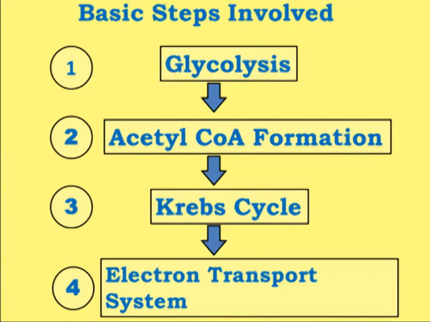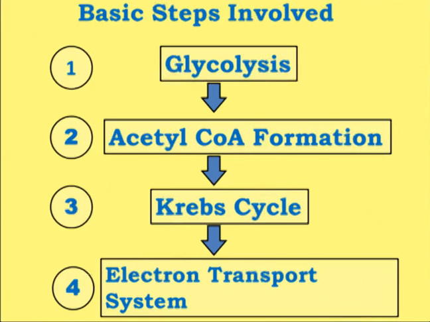We know that glycolysis is the major energy generating pathway in the biological system, and it will lead to the formation of acetyl-CoA, which is the common intermediate formed even after the metabolism of carbohydrates, fatty acids and proteins. So it is, you can say, the central metabolite to all the different biomolecules which are metabolized within the cell.